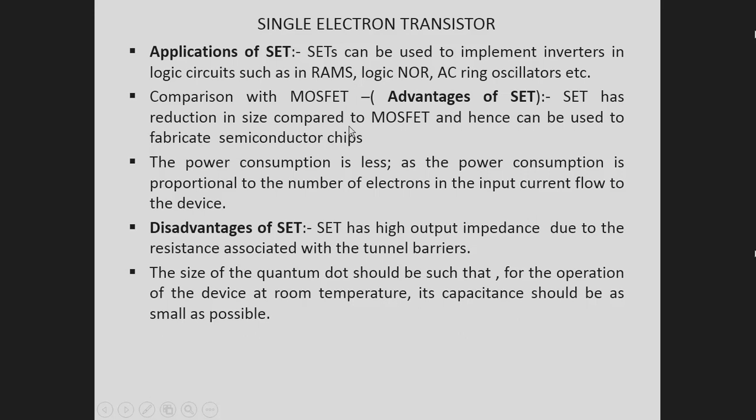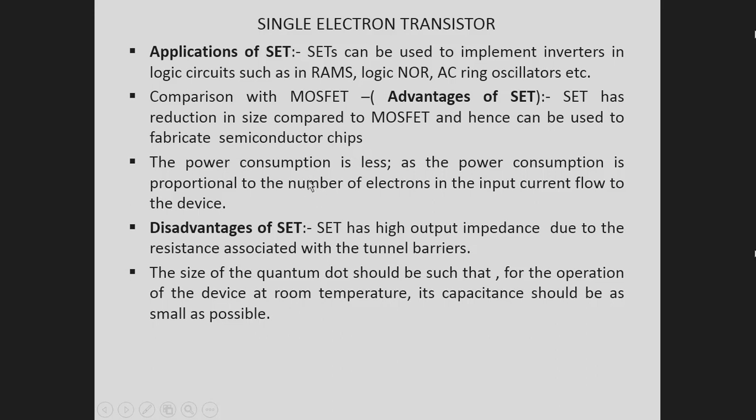And the second advantage is that the power consumption is less, because the power consumption is proportional to the number of electrons in the input current flow to the device, and the electrons which are coming into the quantum dot are actually controlled by the gate voltage.